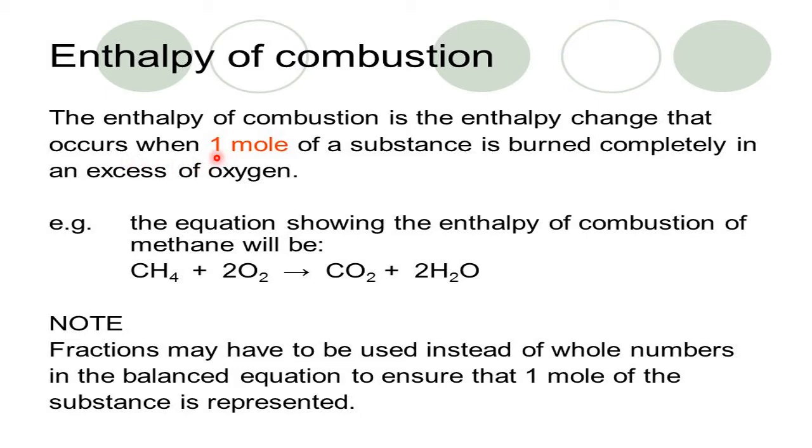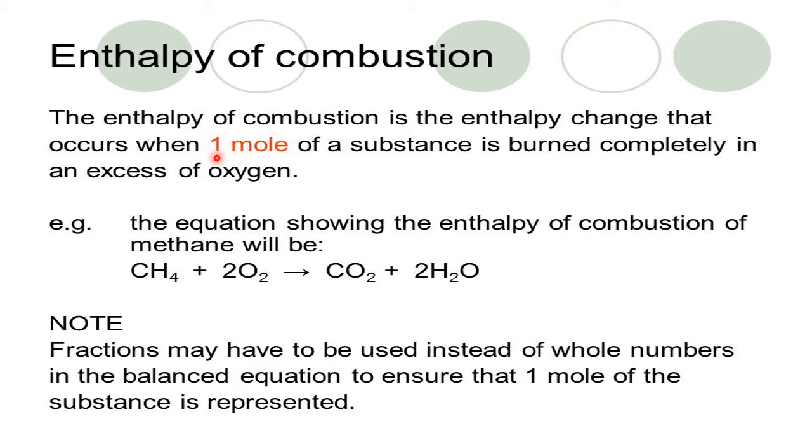When you burn 1 mole of a fuel completely, whatever enthalpy change is there is called the enthalpy of combustion. Enthalpy of combustion is negative because whenever a fuel undergoes combustion, heat is liberated, so it is exothermic in nature. Therefore, delta H is negative.